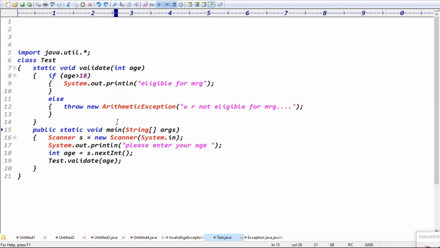Come to the test class. In the test class, now we see this is the invalid age exception. I think we are throwing the invalid age exception, guys. But after the new keyword, this part is called the constructor. Previously, the default constructor is there. That's the zero argument constructor, no problem. But now in the invalid age exception, we have the default constructor and the one argument constructor.